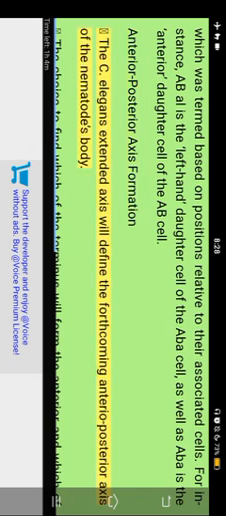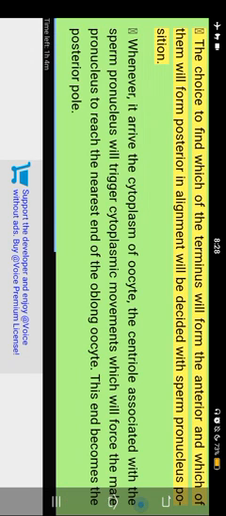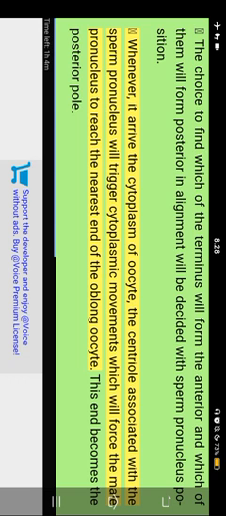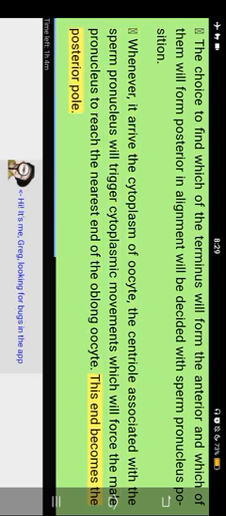Anterior-posterior axis formation. The C. elegans extended axis will define the forthcoming anterior-posterior axis of the nematode's body. The choice of which determinants will form the anterior and which will form the posterior is decided by the sperm pronucleus position. Whenever it arrives in the cytoplasm of the oocyte, the centriole associated with the sperm pronucleus will trigger cytoplasmic movements which force the male pronucleus to reach the nearest end of the oblong oocyte. This end becomes the posterior pole.